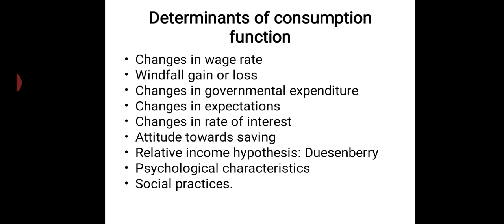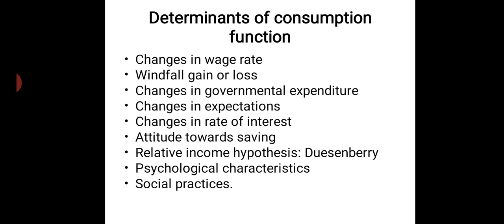Another theory, just as important as Keynes's consumption theory, is the relative income hypothesis, developed by Duesenberry. Duesenberry's theory is considered an expansion, or an improvement, over Keynes's theory of consumption, because Duesenberry says that our consumption depends on our relative income, not on our absolute income.